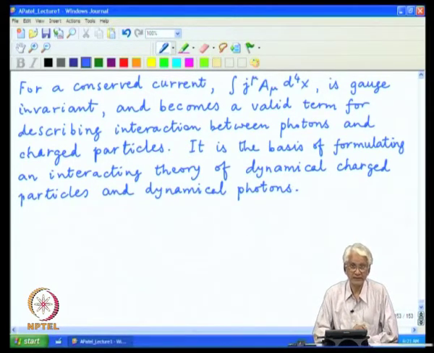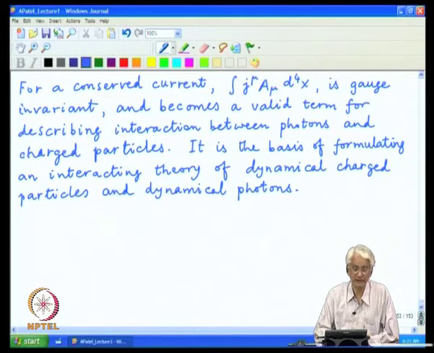And that is the way we now combine the formulations which we used for the fermions in the Dirac equation, where the photon was treated as a background field, and the Maxwell's equation where the charges were treated as a background distribution.